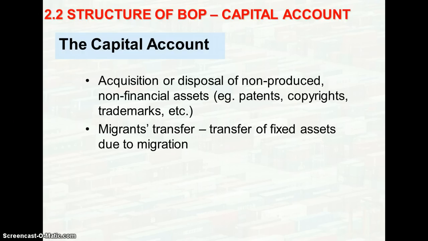Then the next one is actually a migrant transfer of fixed assets due to migration, meaning to say that if one person migrates from one economy to another economy, the amount of fixed assets that he has in the economy initially, right, will be transferred to the next economy.